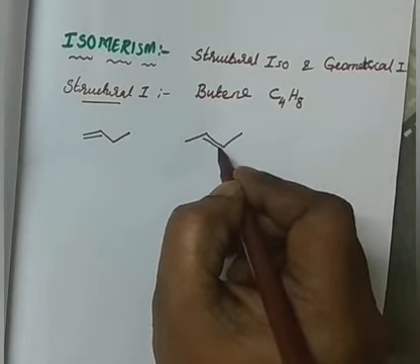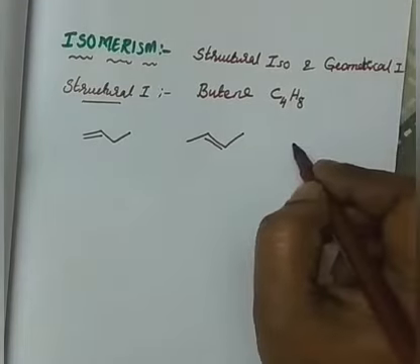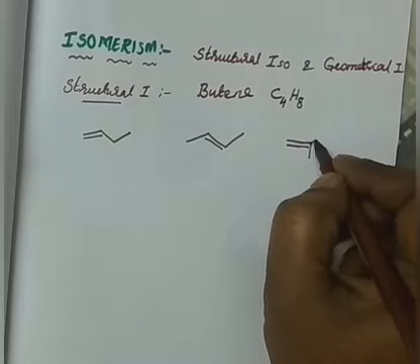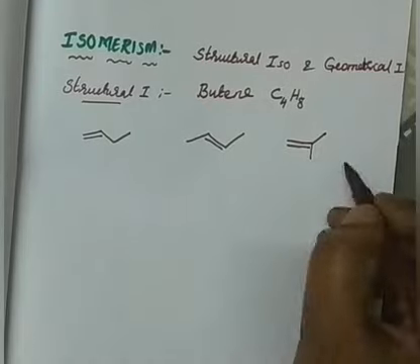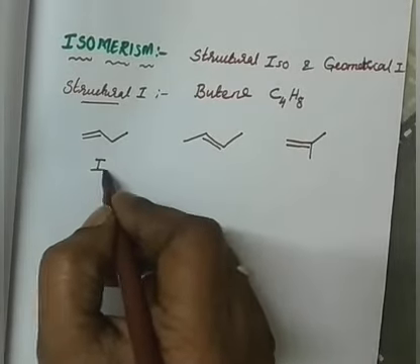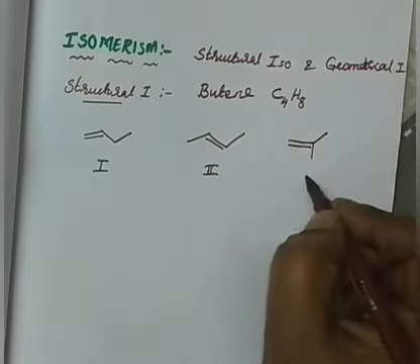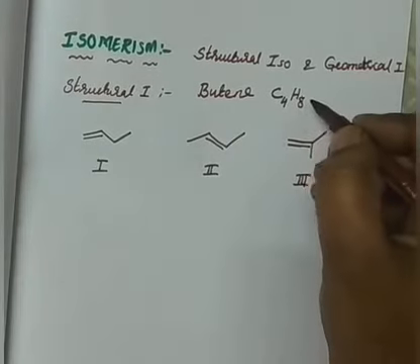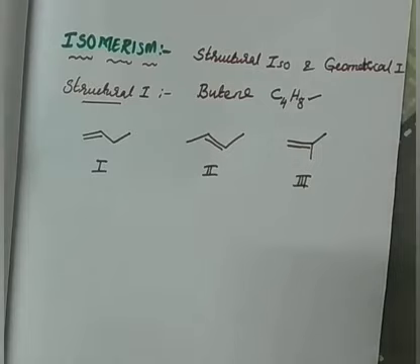or in the middle I can write the double bond like this, or like this. You can consider any of them. For example, this is number 1. Let me number them: number 2 and number 3. In all of these, the molecular formula will be the same, that is C4H8.